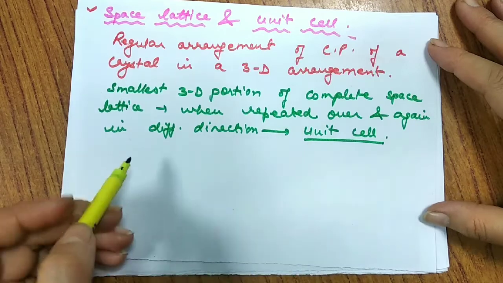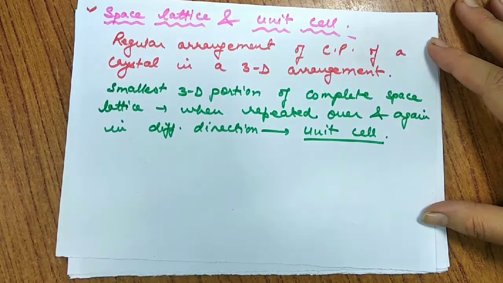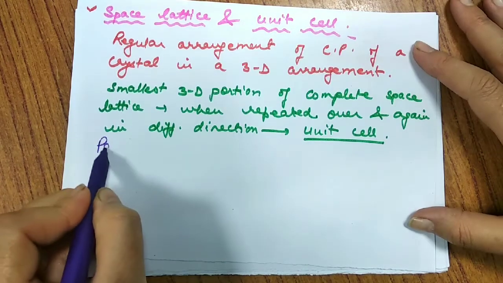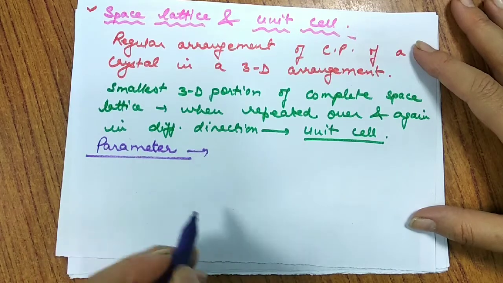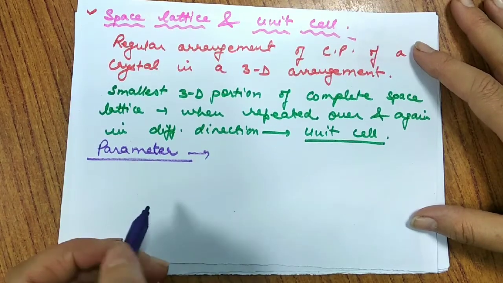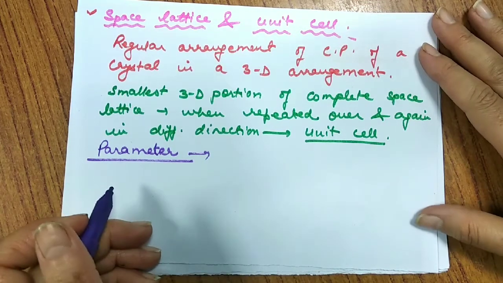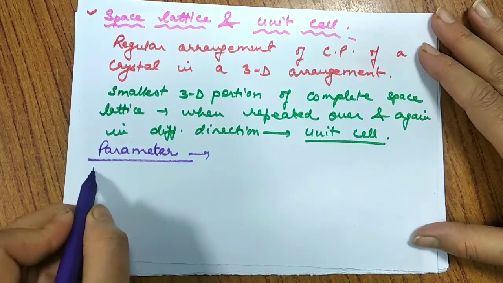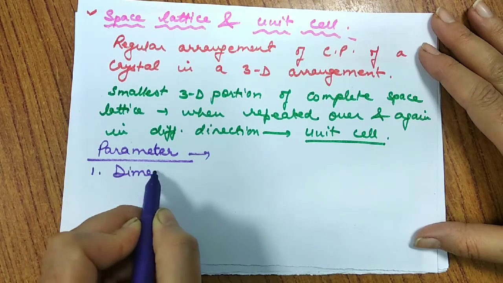So what gives a particular shape to a unit cell? That means what are the parameters? If I ask you the parameters of a unit cell, that means what decides the shape of the unit cell. If I say a unit cell is a square, rectangular, or cubic, what decides the shape? So the two parameters are, one is the dimensions along the edges.